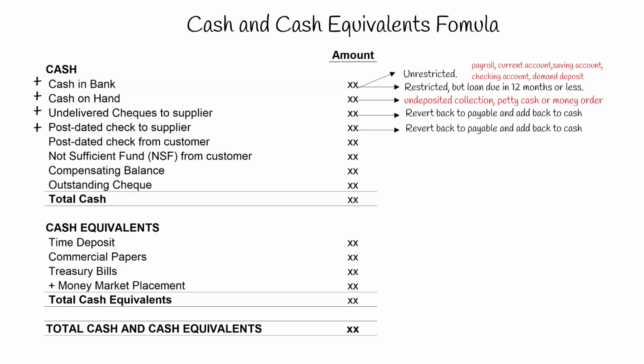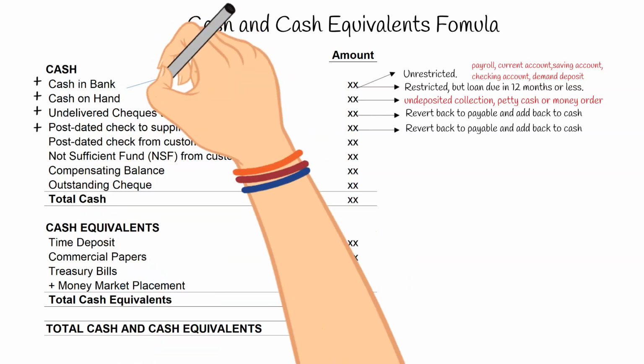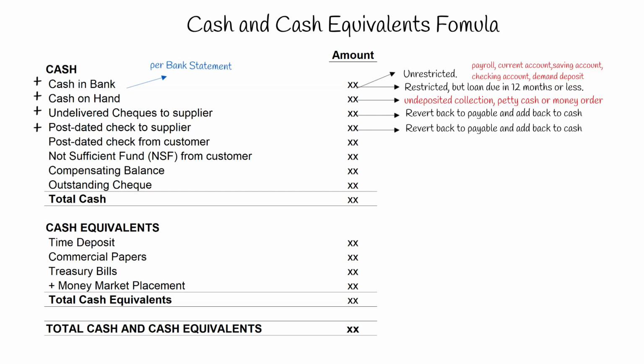Be careful. If the given cash balance is as per bank statement, then ignore both undelivered check and post-dated check to the payee. Because since both checks are not yet presented to the bank, therefore they are not yet deducted from the bank records. In this case, ignore.